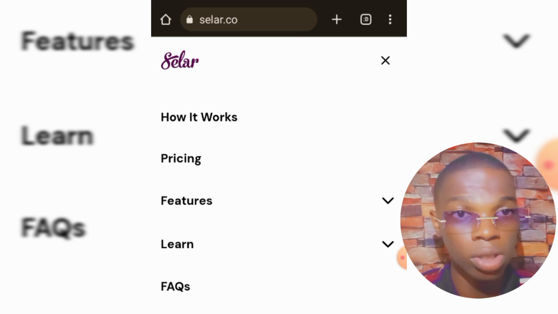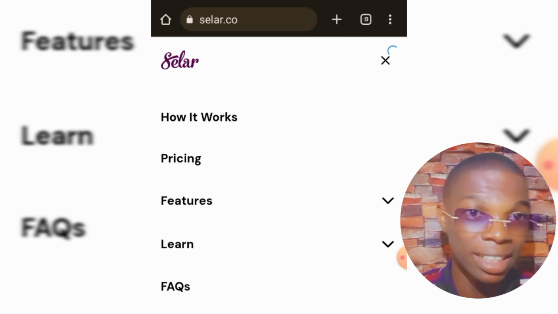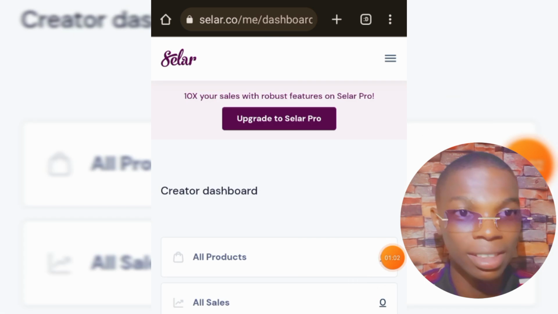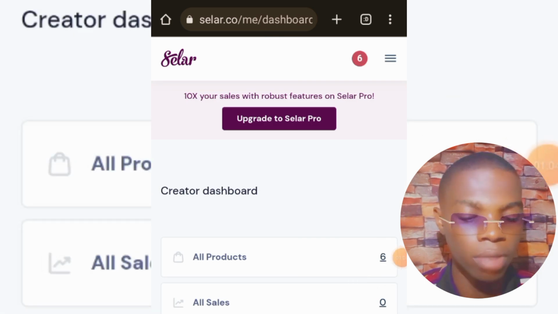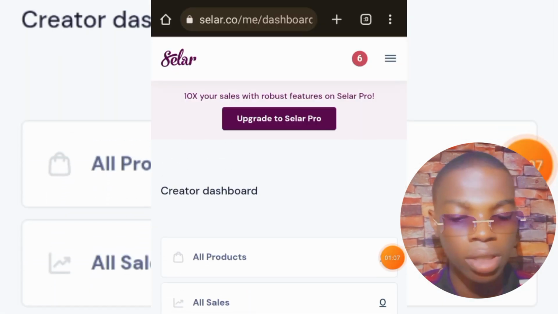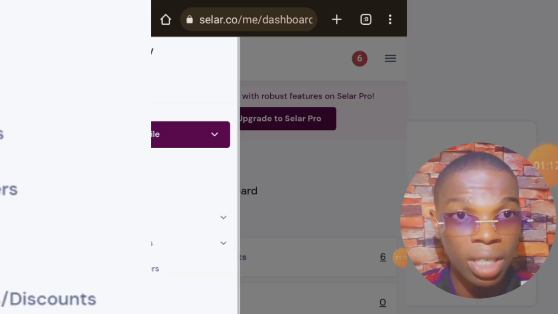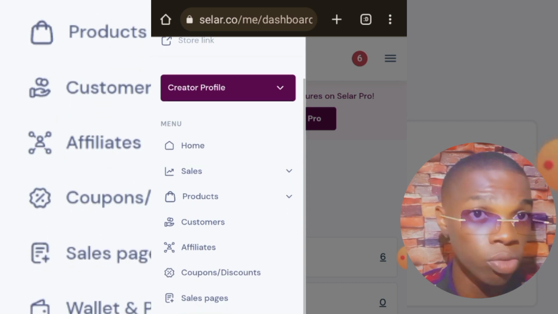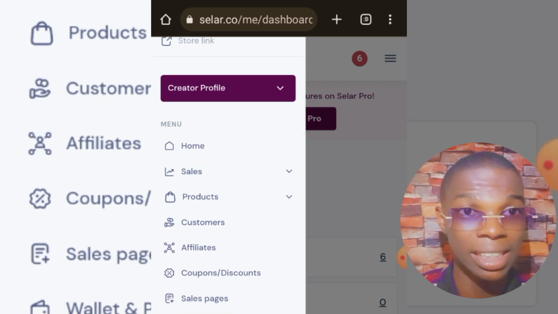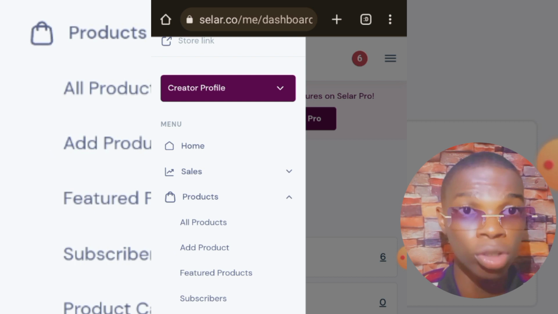So for me, I already have an account and I'm going to be logging into my account. So I'm going to be clicking on the login button right here. Once you're done creating an account, this is how your dashboard is going to look. All you need to do is click on this menu button at the left corner. Once you click on it, it's going to bring out all the sections here on seller.co. Then head over to the product section at the corner right here.